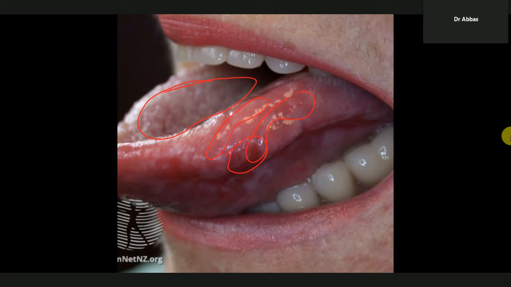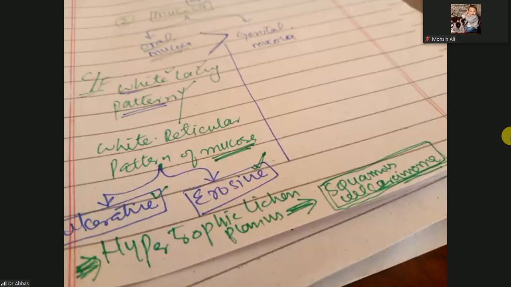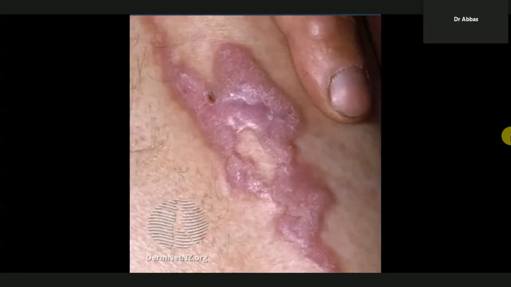And next one, we call it the hypertrophic. So look at the hypertrophic lichen planus. In this image it is very clear that these papules are plain, and the color is purple, but they are not small, they are bigger in size and also making a hypertrophic. So these are the hypertrophic lichen planus, leading to the squamous cell carcinoma.